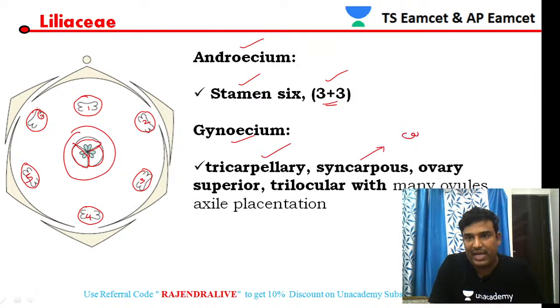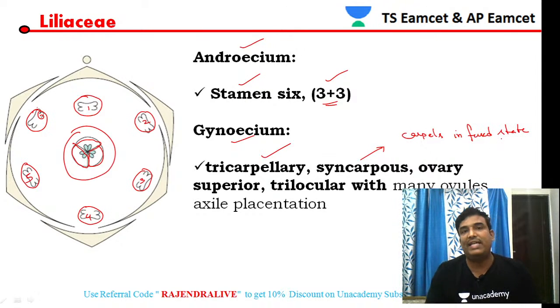When carpels are in a fused state, such an ovary is called a syncarpous ovary. In the diagram the carpels are not freely arranged, they are fused.